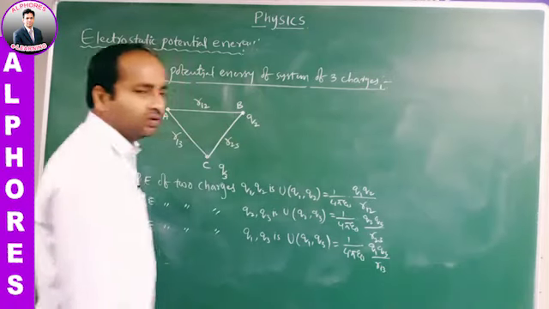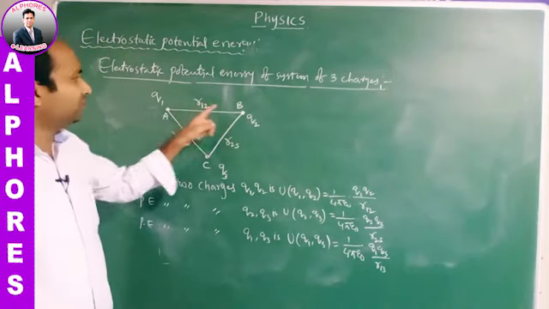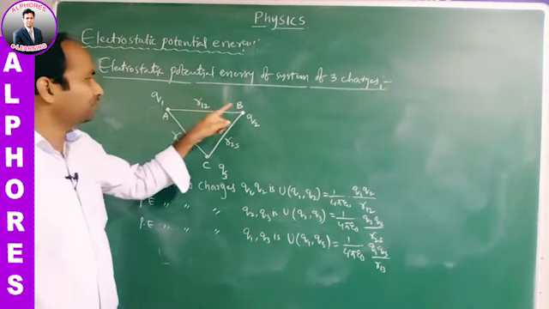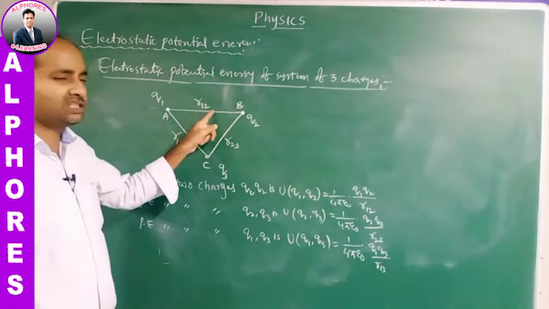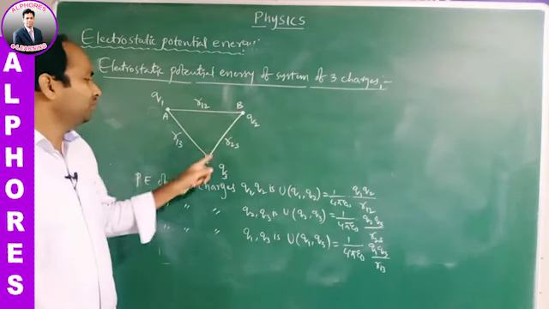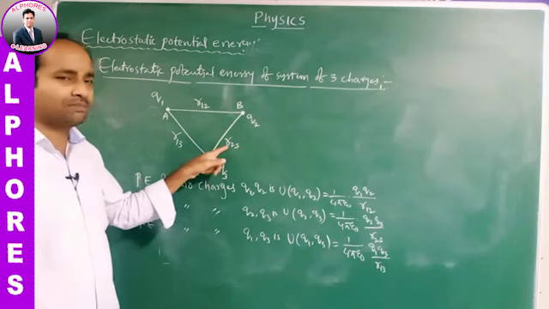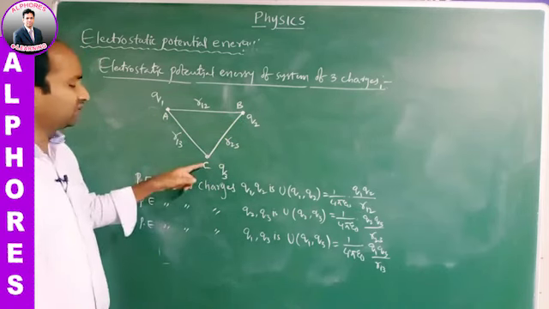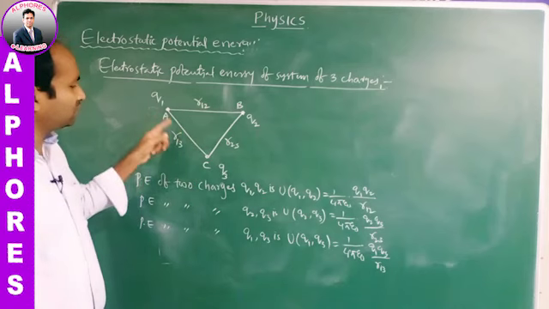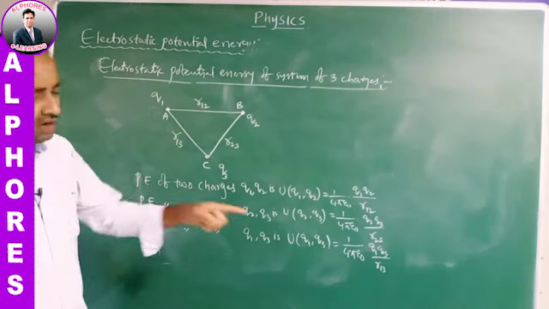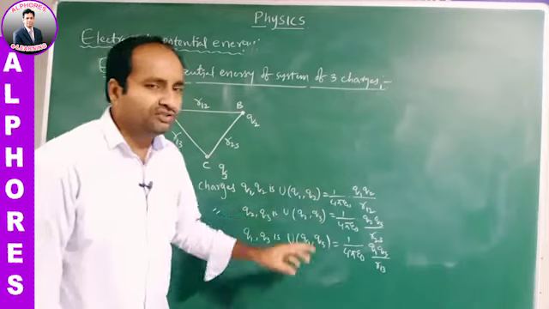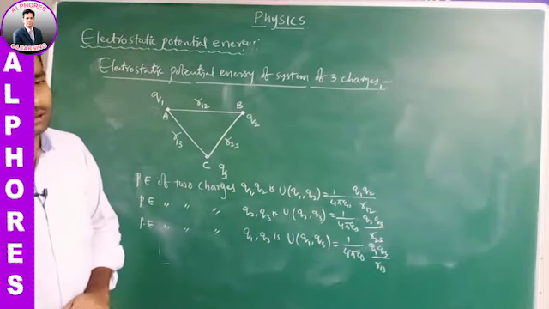Between Q1 and Q2 the separation is R12, between Q2 and Q3 it is R23, and between Q1 and Q3 it is R13. These are the individual potential energies between pairs of charges.